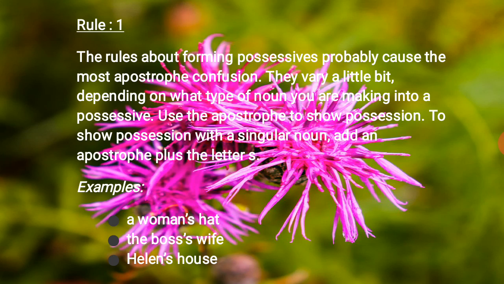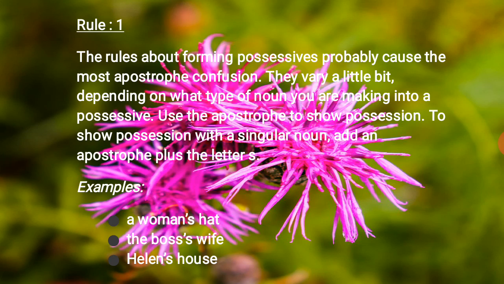Use the apostrophe to show possession with a singular noun. Add an apostrophe plus the letter S. Got it? First, rule number 1. We have to form a possessive. We have to show the ownership. This thing is mine. It belongs to me.